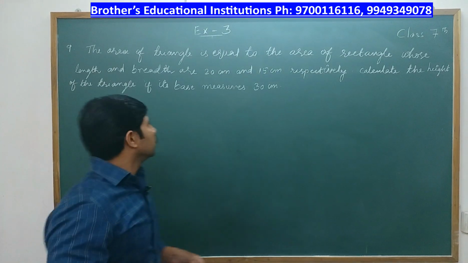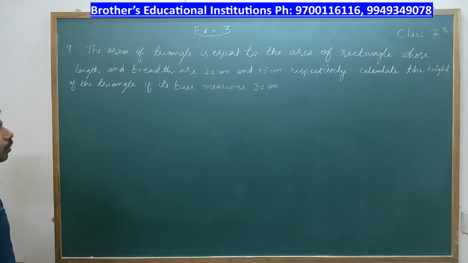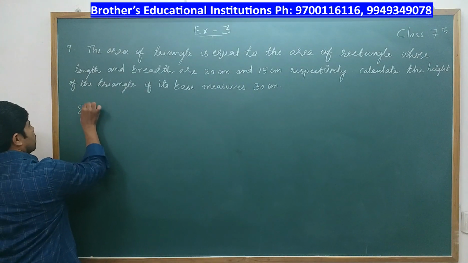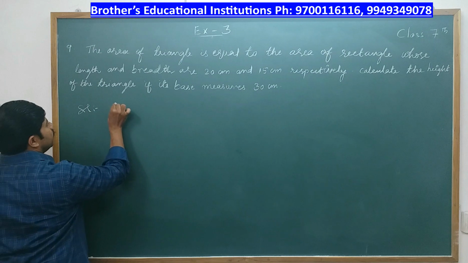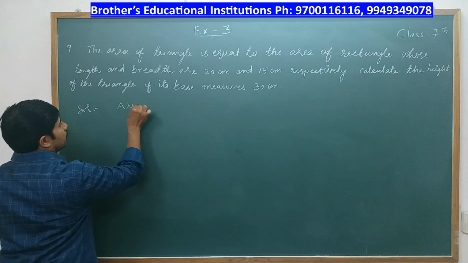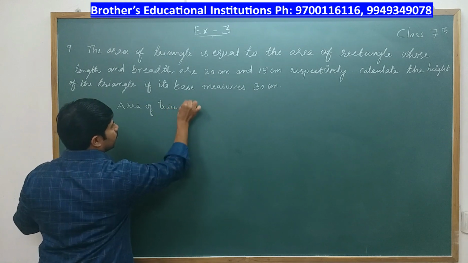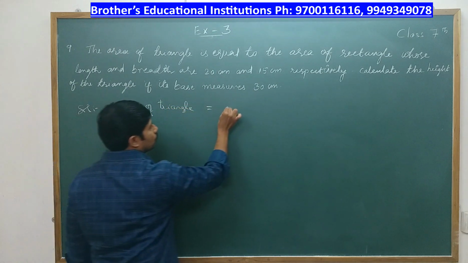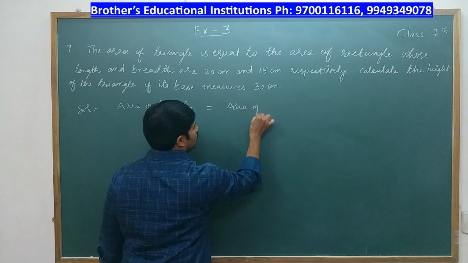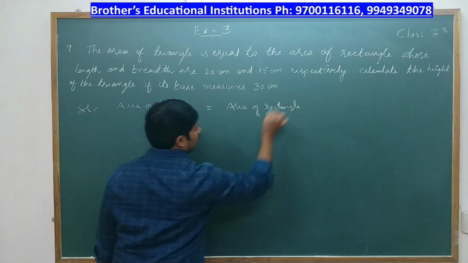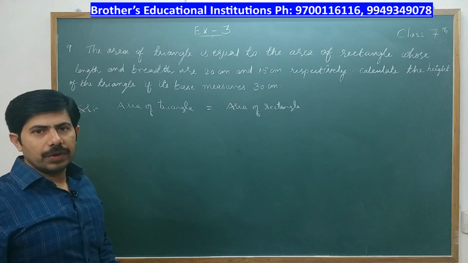Next question. The area of triangle is equal to the area of rectangle. Okay, so we write, it is given that area of triangle is equal to area of rectangle.